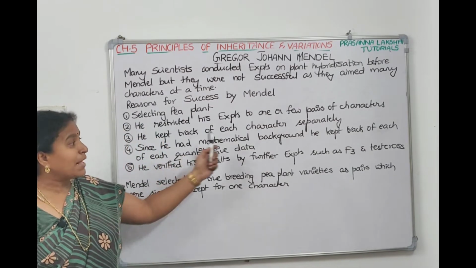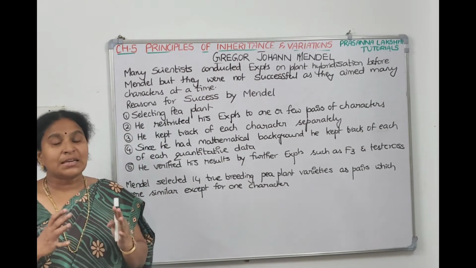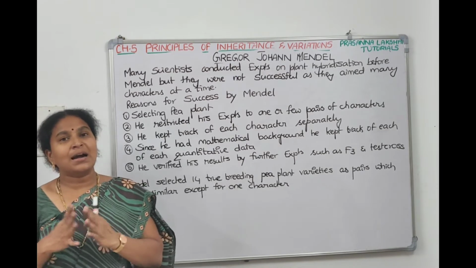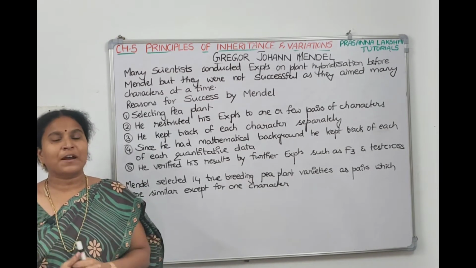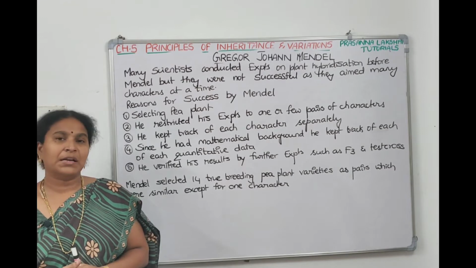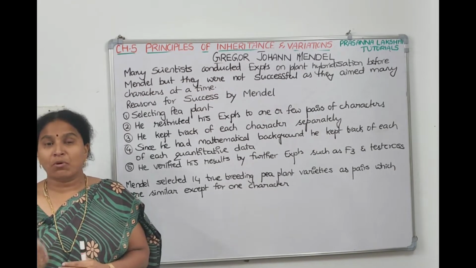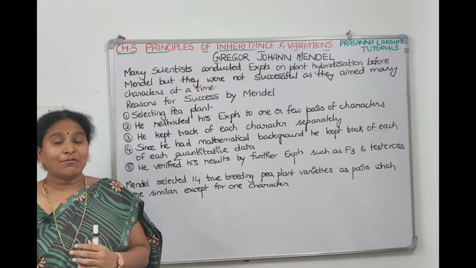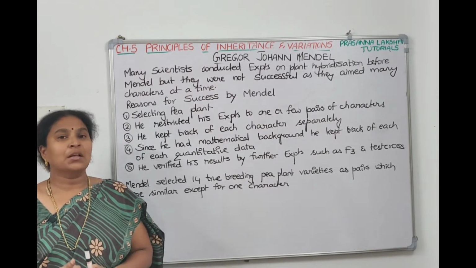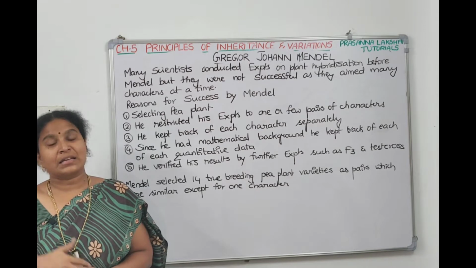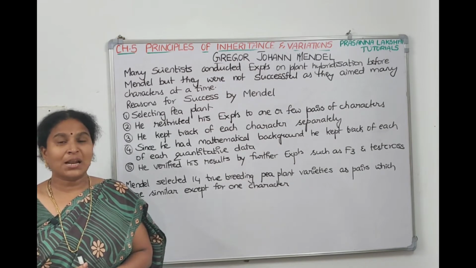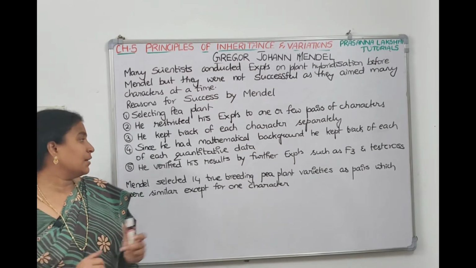Since he had a mathematical background, he started his experiments with large sample sizes, taking 3000, 5000 true breeding plant varieties, and his F1 and F2 generations were also large in number. Counting them by hand would not be possible, so he used mathematical data and statistics, which helped him maintain accurate data.